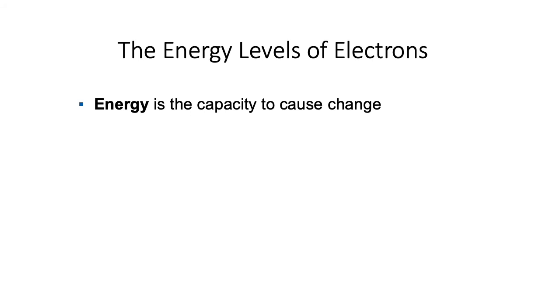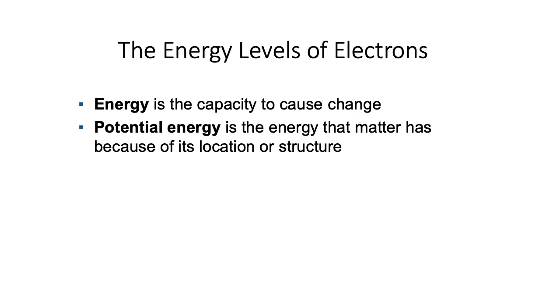This video is on the energy levels of electrons. This is the second part of chapter 2. We are going to talk about energy later on in the class, but for now let's just say that energy can be defined as the capacity to cause change, and a specific kind of energy is potential energy. Potential energy is the energy that matter has because of its location or structure.